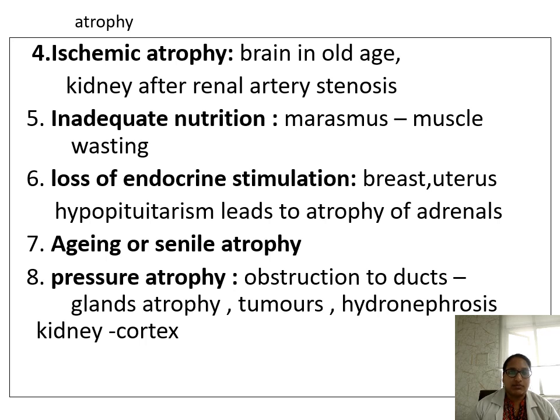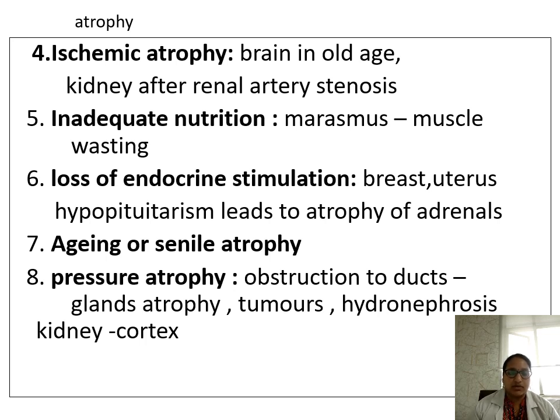Inadequate nutrition, marasmus, may cause muscle wasting. Loss of endocrine stimulation affects the breast and uterus, and hypopituitarism leads to atrophy of the gonads. The loss of endocrine stimulation occurs in menopause, so the breast and uterus may undergo atrophy. Aging or senile atrophy may also occur.